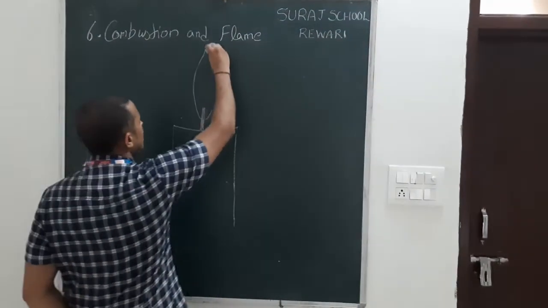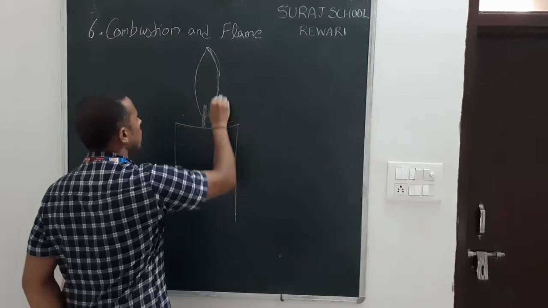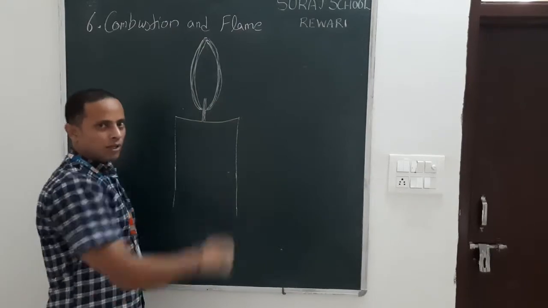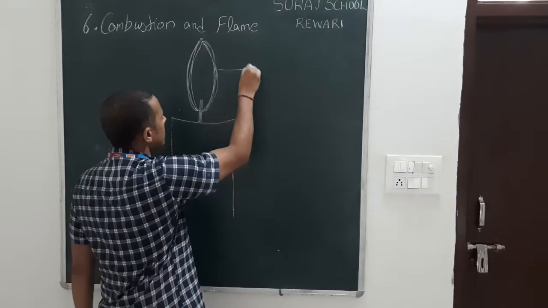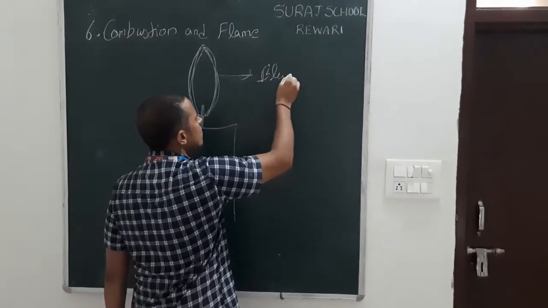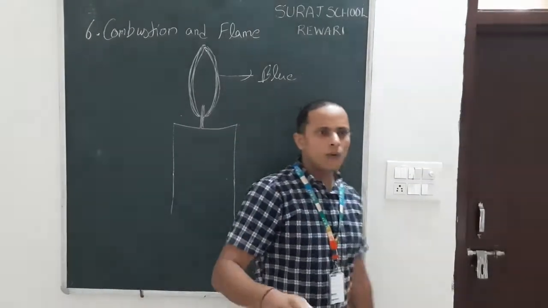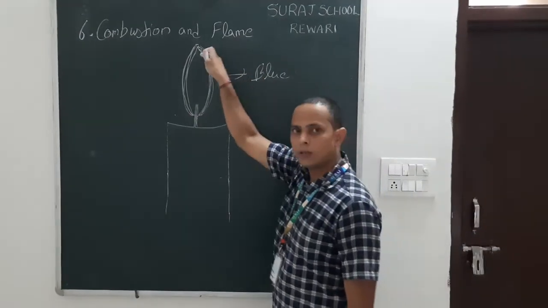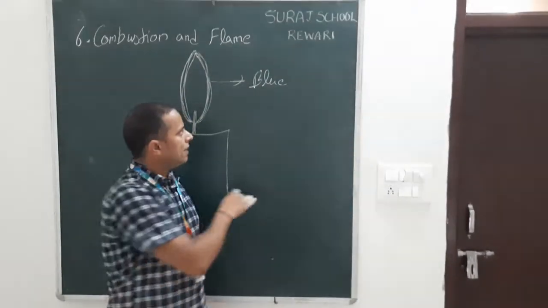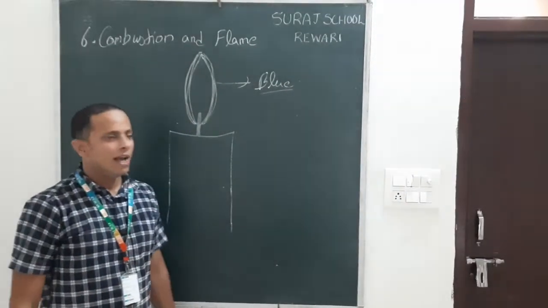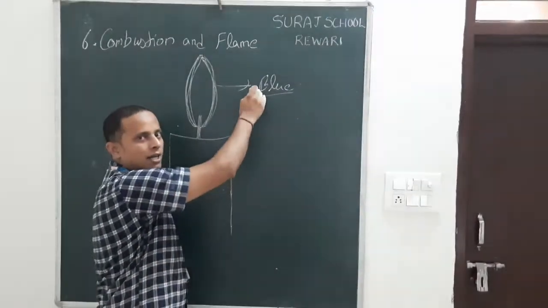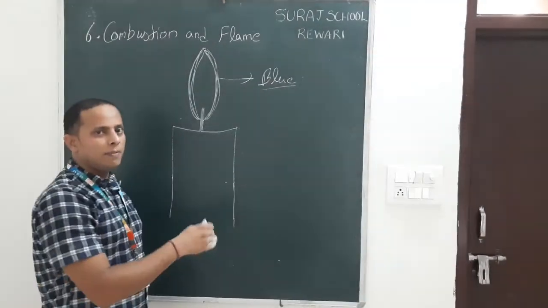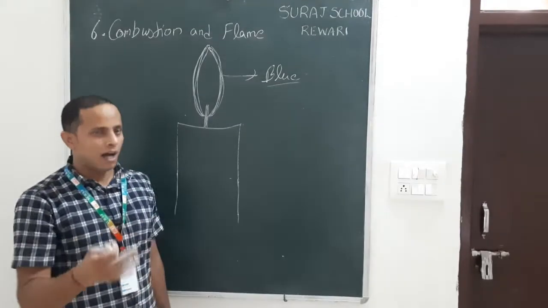First is the outer layer of flame. This outer layer of flame is blue in color. So it has complete combustion because a large amount of oxygen gas is present near it. So it has complete combustion, produces a blue color flame, and it also has high temperature. As its color is blue, this flame is not visible to our naked eyes.